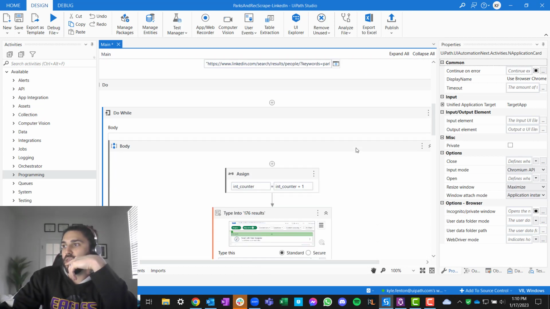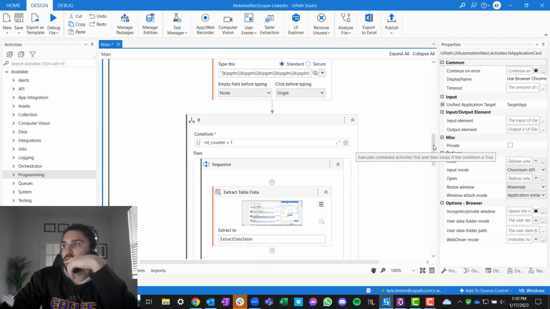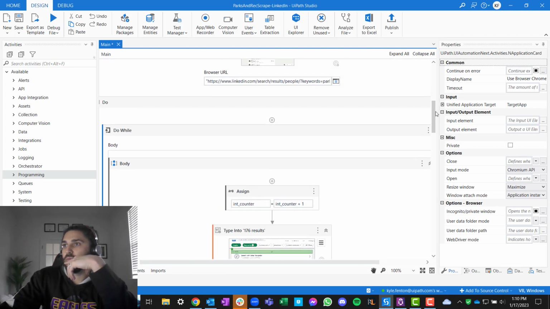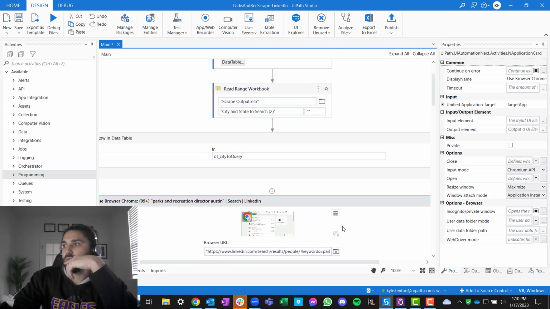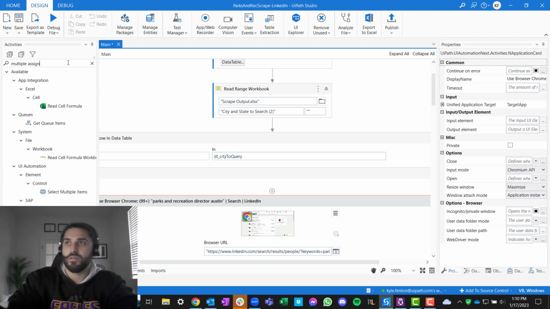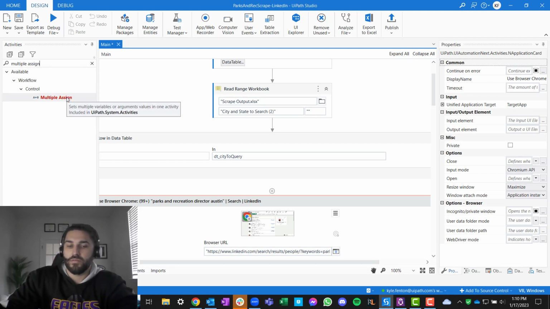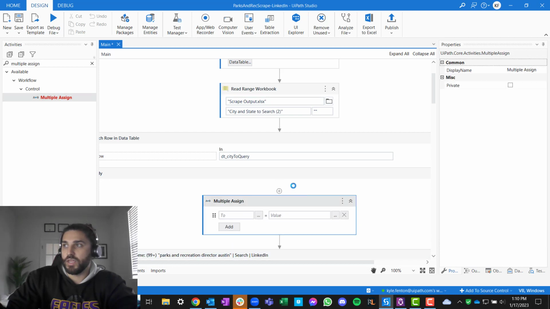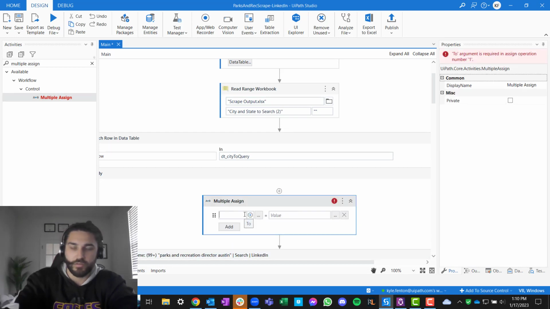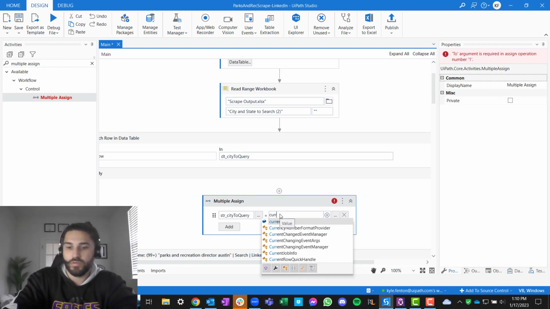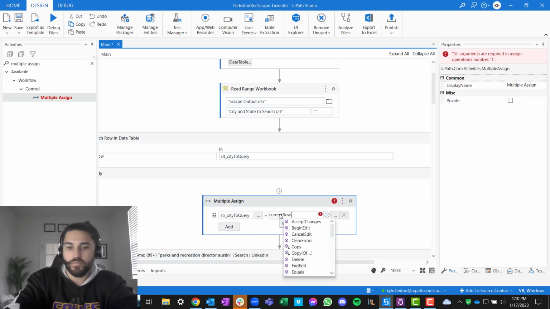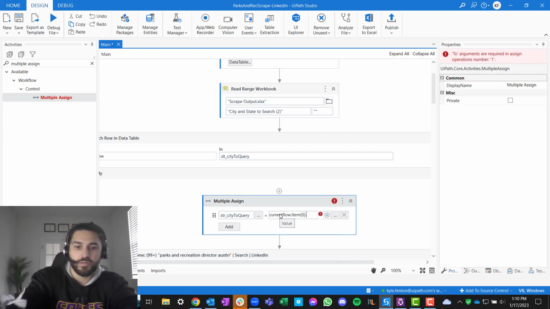And then when we do this, right, we will have some variables that we need. So we're going to do a multiple assign. And we're going to do this at the beginning and the end of the loop. So first thing we're going to do is we're going to call this city. We'll call this string city to query. And that's going to be current row item 0 to string.